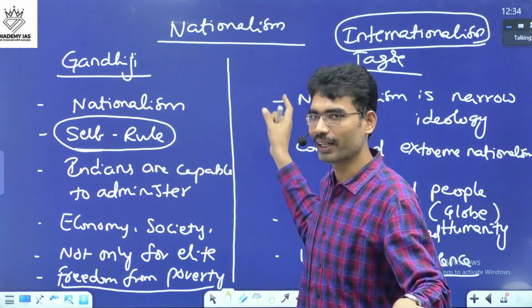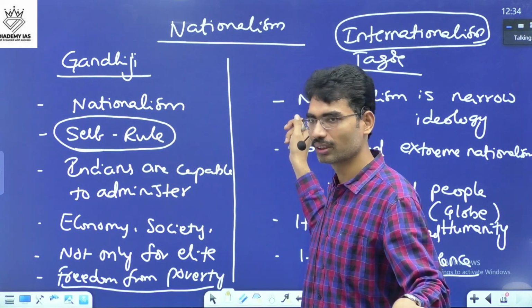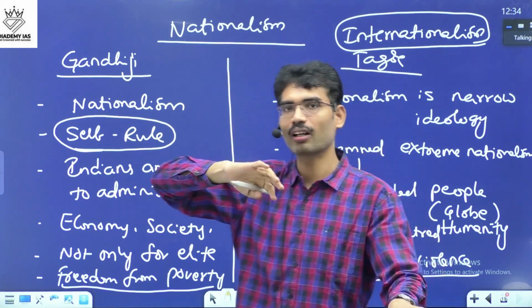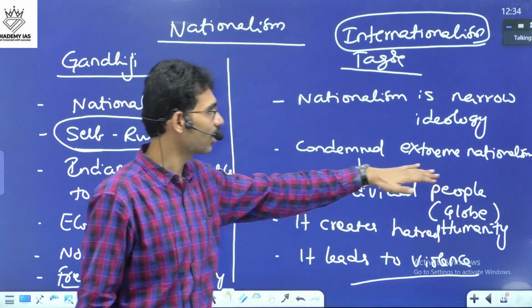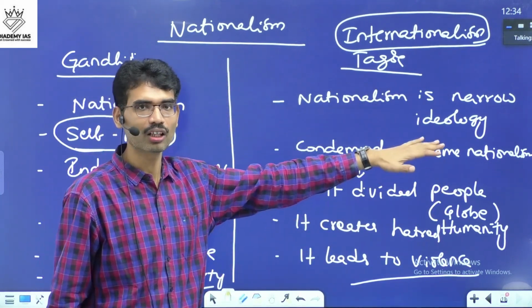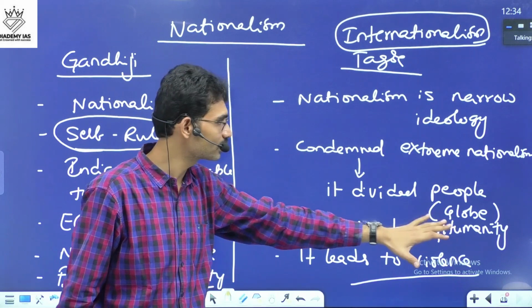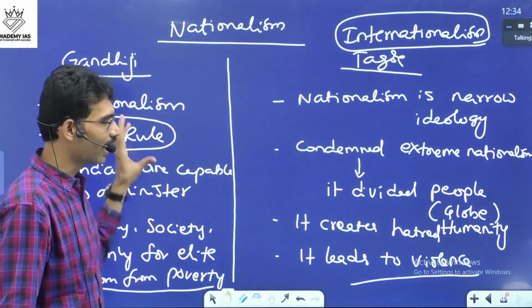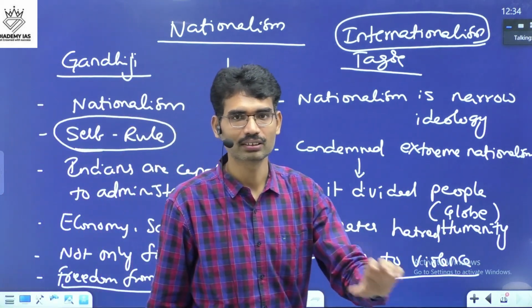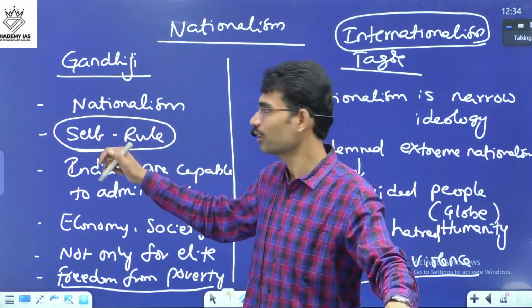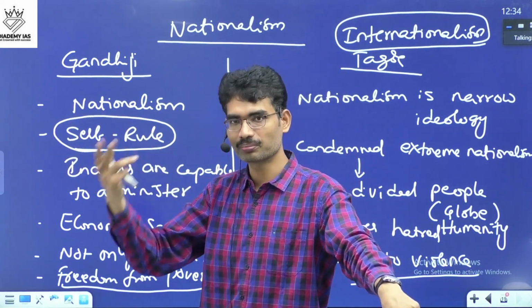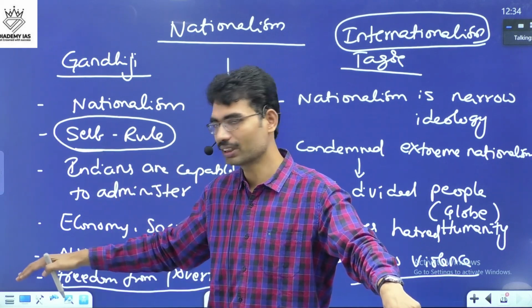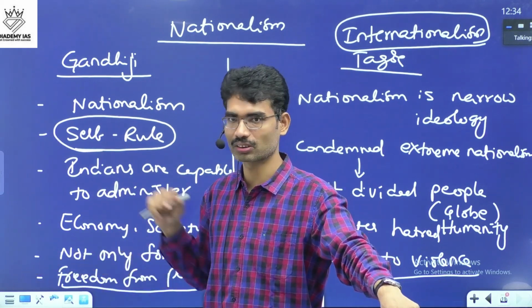Both believed in non-violence, both believed in truth, but when it comes to the overall understanding of nationalism, extreme nationalism is not good for India, he believed, not good for entire humanity, he believes. But as long as it is not violent, loving a nation is not harmful. And in fact, his nationalism is freedom not only from British, freedom from poverty, socio-economic evils also.